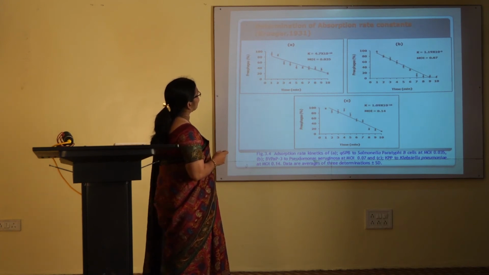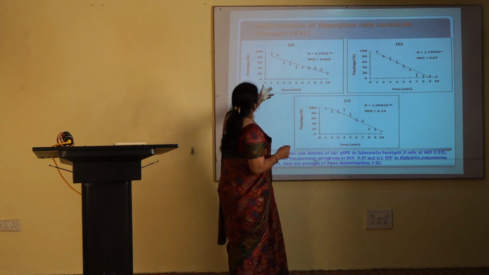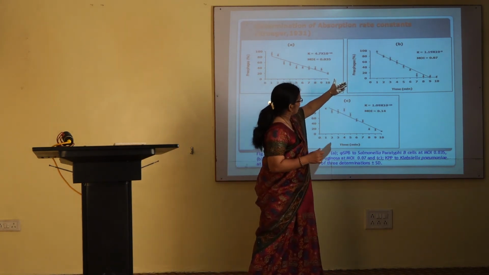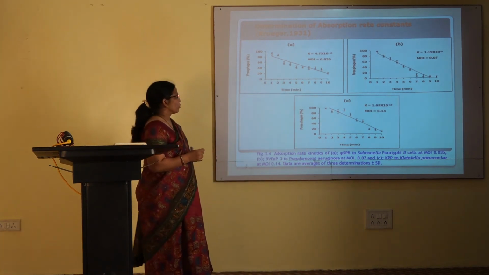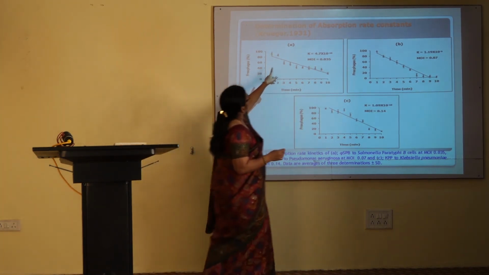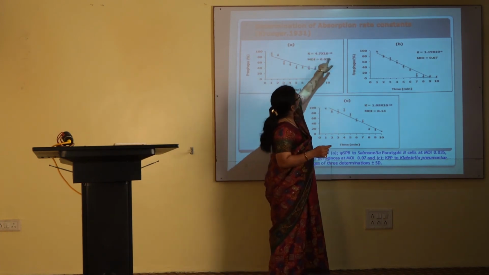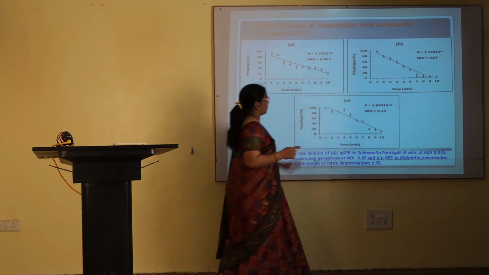These are the adsorption rate constants for the 3 different phages which we have discussed earlier. This is for Salmonella, this is for Klebsiella, and this is for the Pseudomonas aeruginosa phage. The adsorption rate constants have been calculated, as you can see here, at the specific MOI values mentioned in the graph. Next.